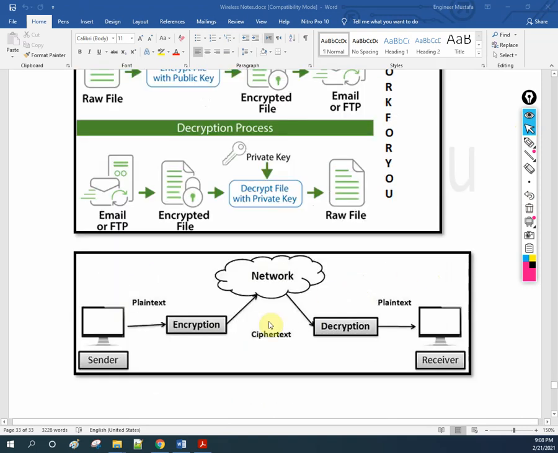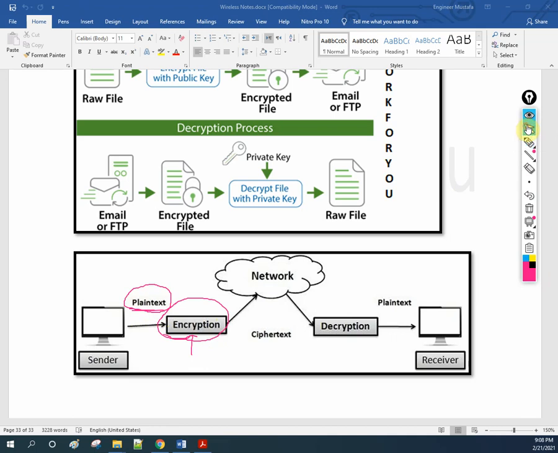Or if you see here, you will have a clearer idea in this diagram. You have a sender here, sending some plain text. We are going to do the encryption in this one. We are going to add some key and change the plain text. Plain text means you can read whatever is present, but with encryption you cannot read it.